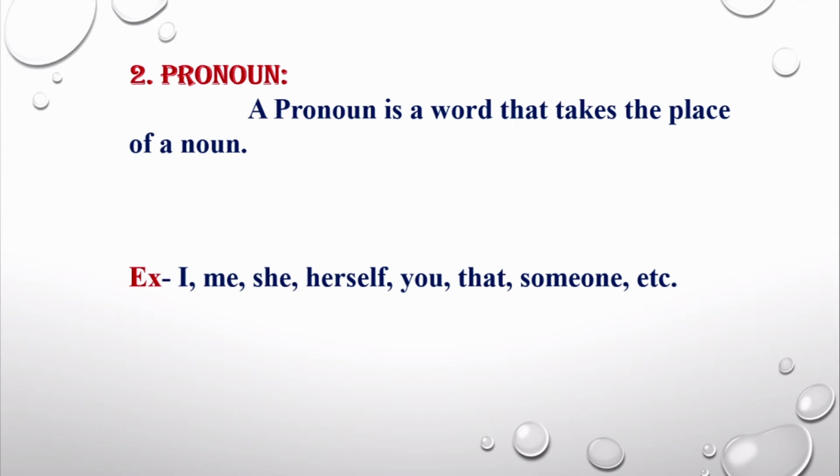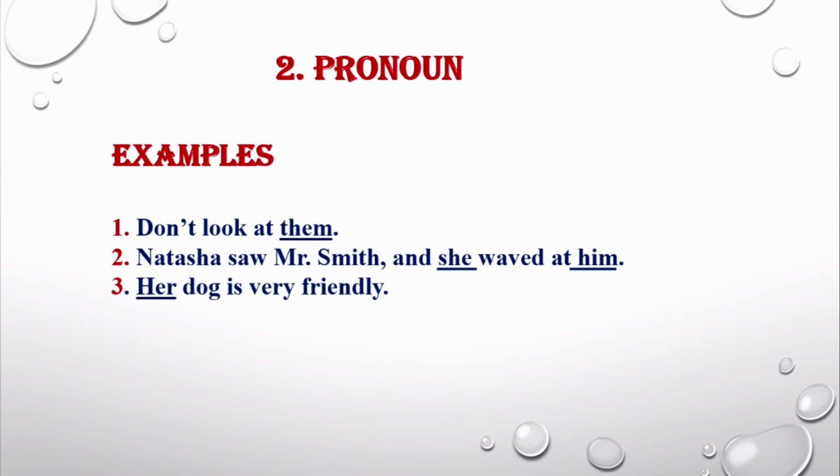So our next part of speech is pronoun. A pronoun is a word that takes the place of a noun. For example, I, me, she, herself, you, that, someone, etc. These are pronouns. Let's look at the examples. First, don't look at them. In this sentence, the pronoun is them.